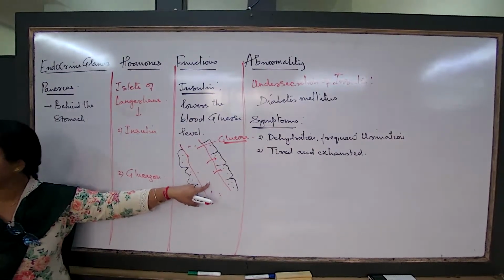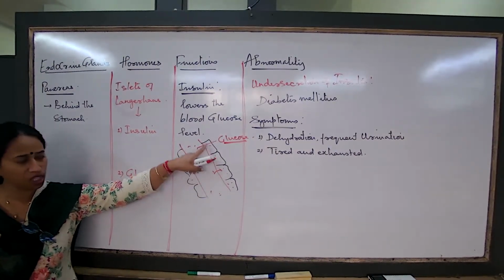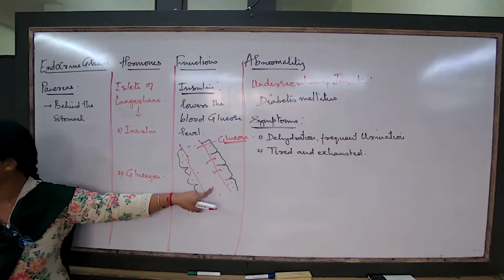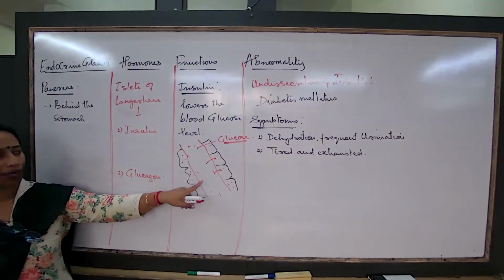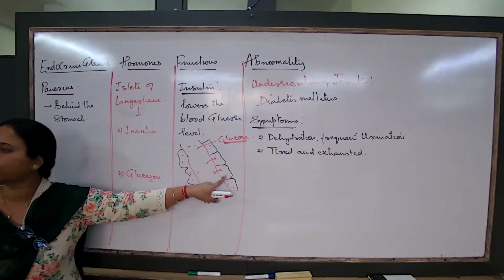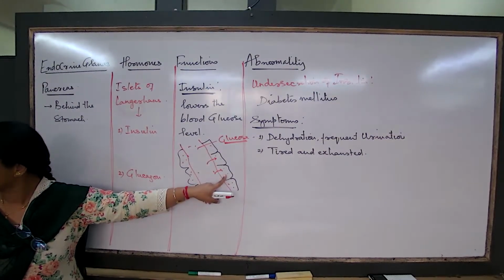Because insulin was so far released into the blood, insulin was bringing about this process. What is the major job of insulin? Repeatedly, I am telling you. What is the insulin allowing to do in our body? Allow the body cells to absorb maximum glucose from the blood. So the body cells are absorbing glucose from the blood.